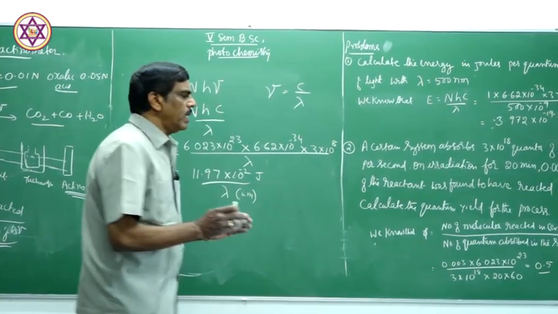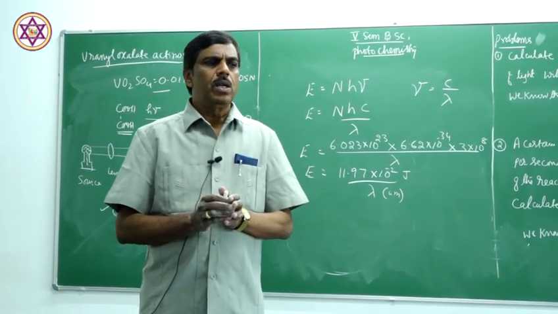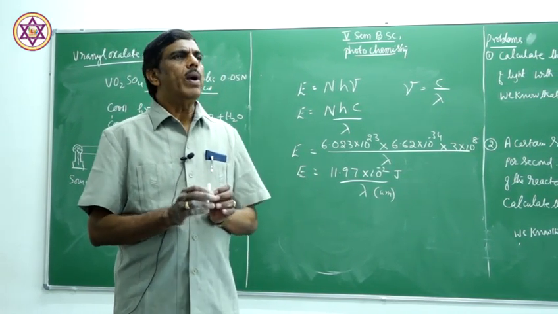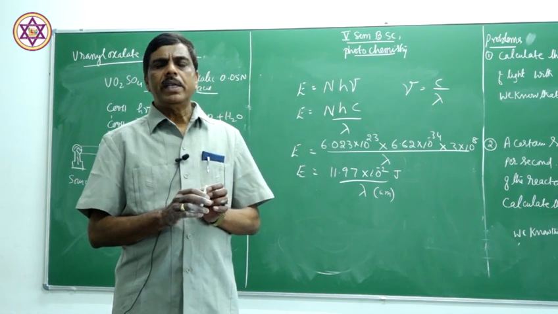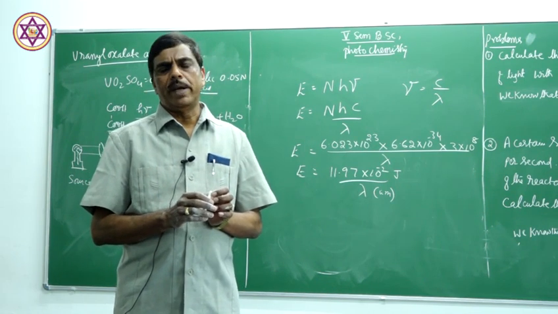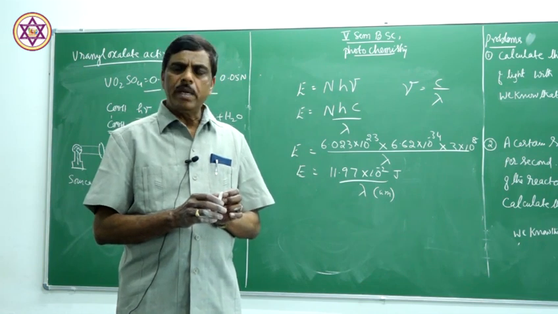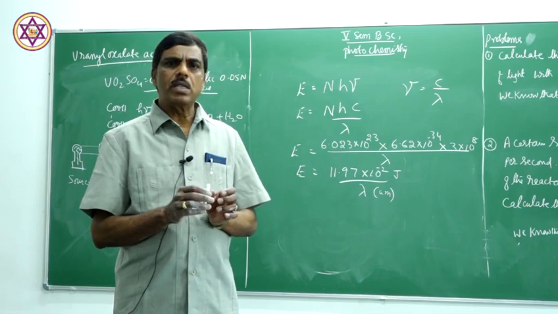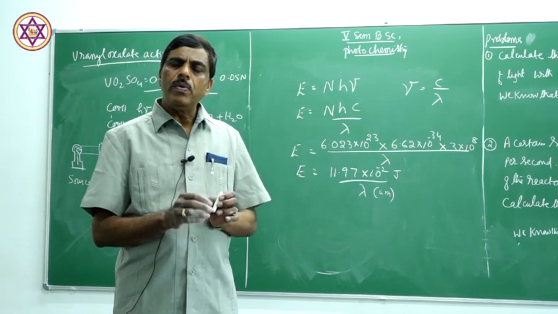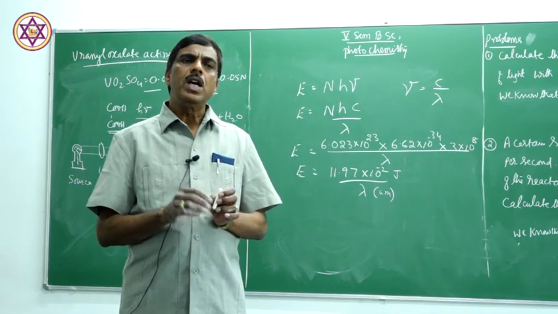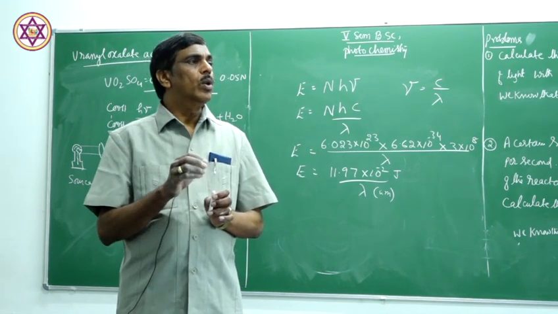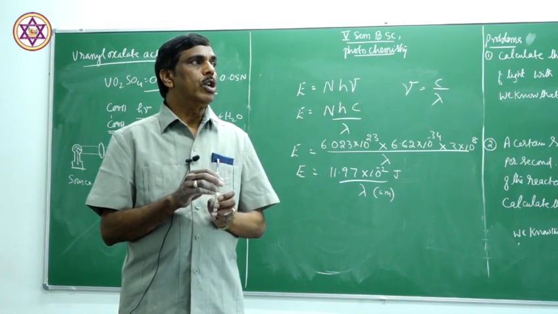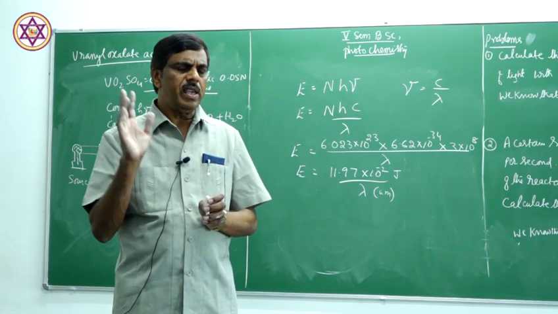Now, let us take some specific examples to study the low quantum yield as well as high quantum yield. Low quantum yield was studied by taking the photosynthesis of hydrogen bromide, and the high quantum yield is studied by taking the photosynthesis of hydrogen chloride. In the photosynthesis of hydrogen bromide, it is observed that the quantum efficiency is very less. It is of the order of 10 to the power of minus 2. Whereas, in the photosynthesis of hydrogen chloride, the quantum efficiency is between 10 to the power of 4 to 10 to the power of 6, very high.